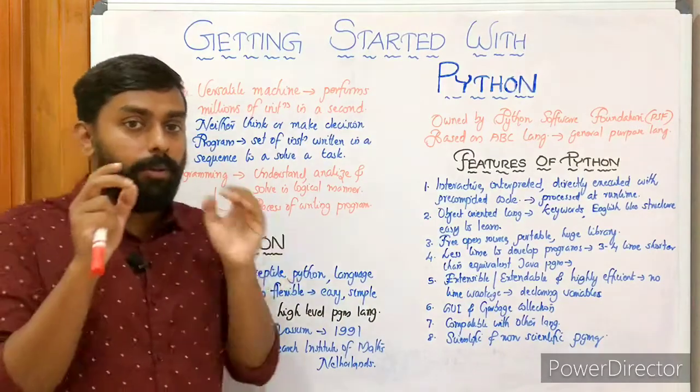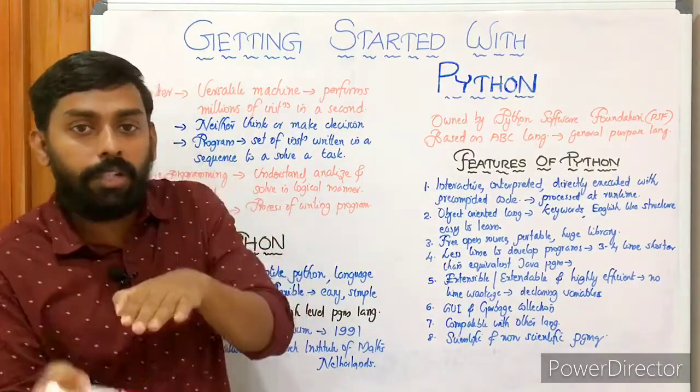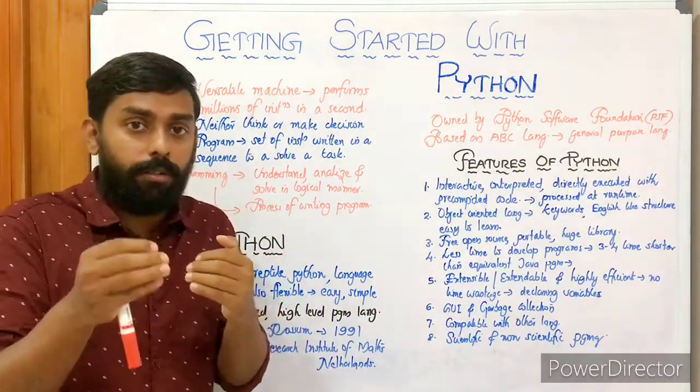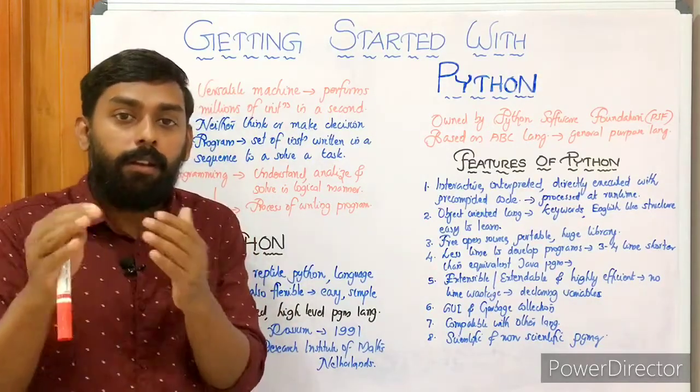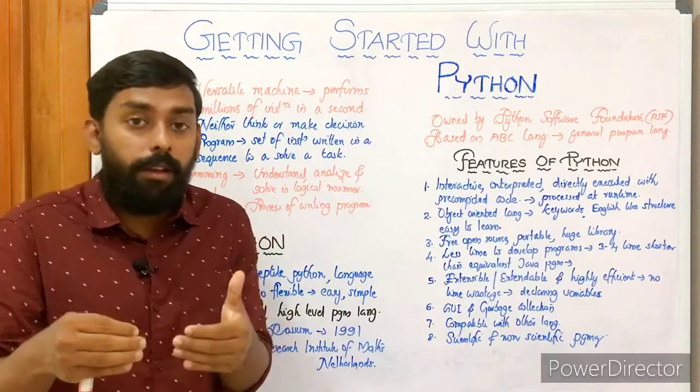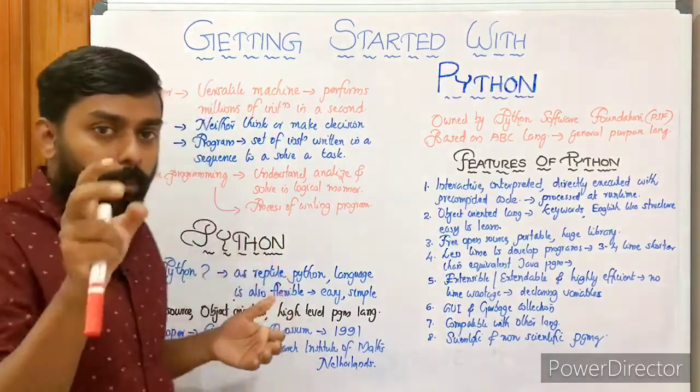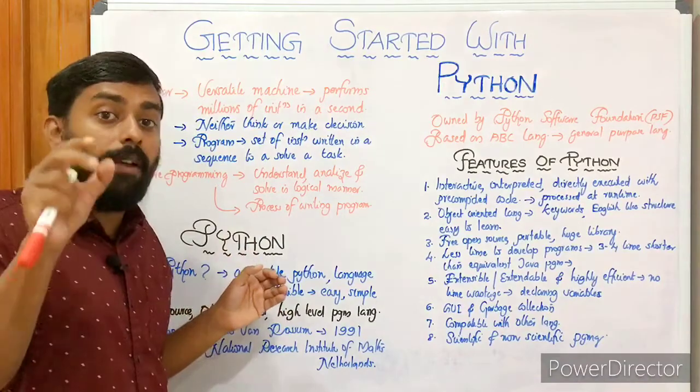Actually there are three kinds of programming languages: high level, assembly language and machine language. You know what machine language is? Machine language consists of zeros and ones. Anything can be interpreted and understood only by means of zeros and ones. So it won't be that easy for us. So that's why we have high level programming languages.